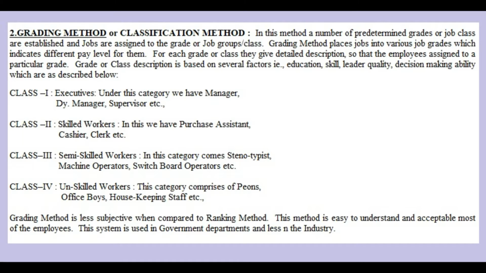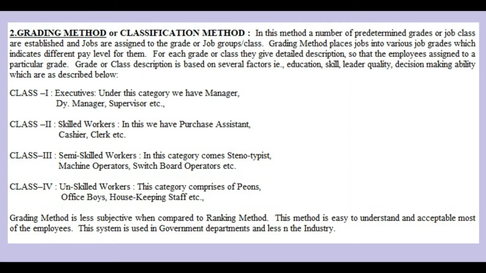First is class 1. In class 1 we have executives. Under this category we have manager, deputy manager, supervisors, etc. And class 2 forms the skilled workers. In this category we have purchase assistant, cashier, clerks, etc. And the third one is class 3, semi-skilled workers. In this category we have stenotypists, machine operators, switchboard operators, etc. And class 4 is unskilled workers. This category comprises office boys, peons, housekeeping staff, etc.